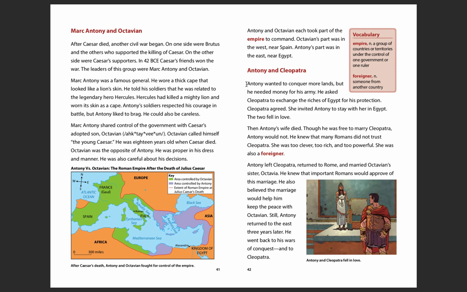All right, this is going to be important for us to know. The person that helped Mark Antony was Cleopatra. They had a deal. She helped him out. So in your notes, I would write Cleopatra helped Mark Antony.